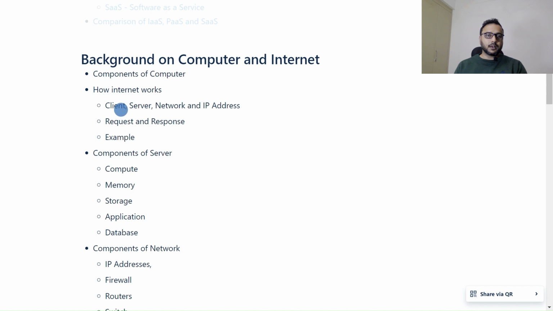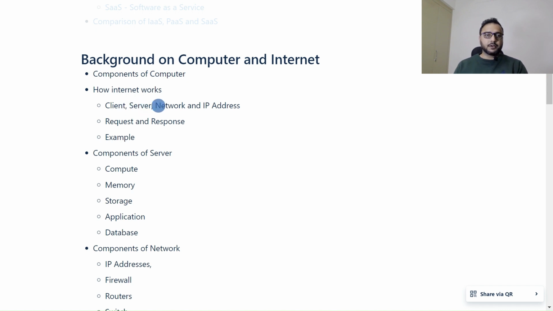Client: we call ourselves the client. We are the clients of the internet. Server: where we host our applications. In our case, if I am using google.com, google.com is not running on my laptop, it's running on some server, and I can access that application through a website URL. It is hosted on some server, and based on the URL I'm using that google.com application.